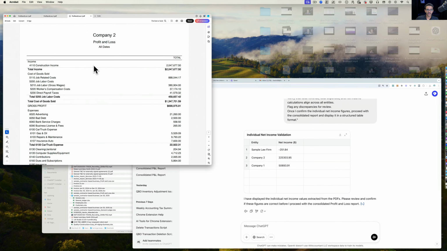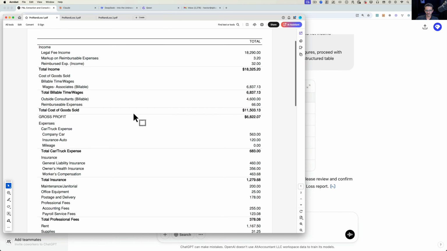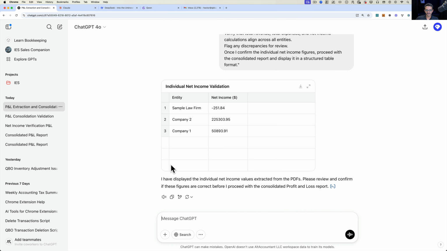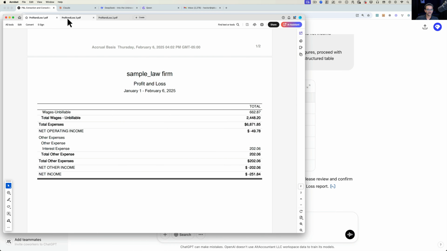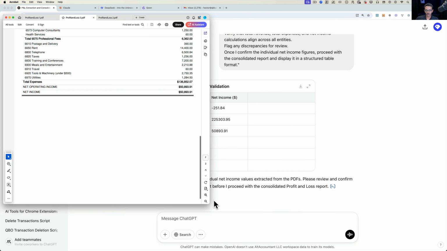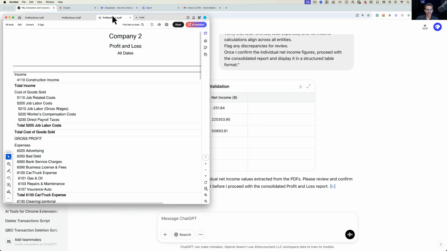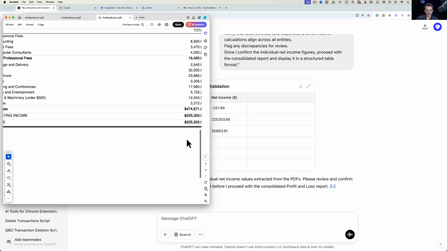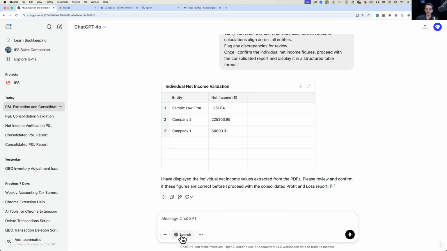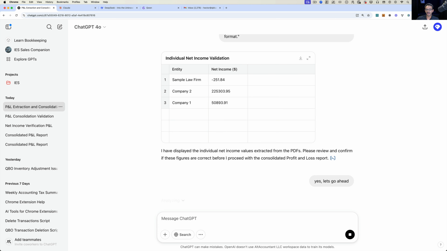So I told it to ask me first. So the first one is negative 251.84. That is accurate. The next one is 50,839.91. That's accurate. And then the last one is, let's see, 225,303.95. Okay, that's good. So at pass go, I want to make sure that at least we have that baseline. So let's say, yes, let's go ahead. Okay. And then we'll have it do its thing.